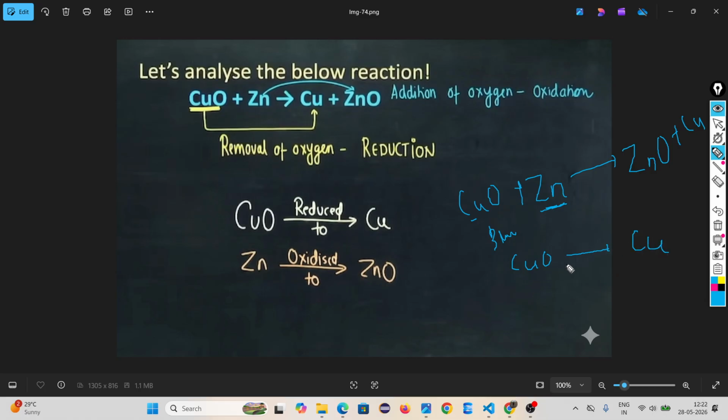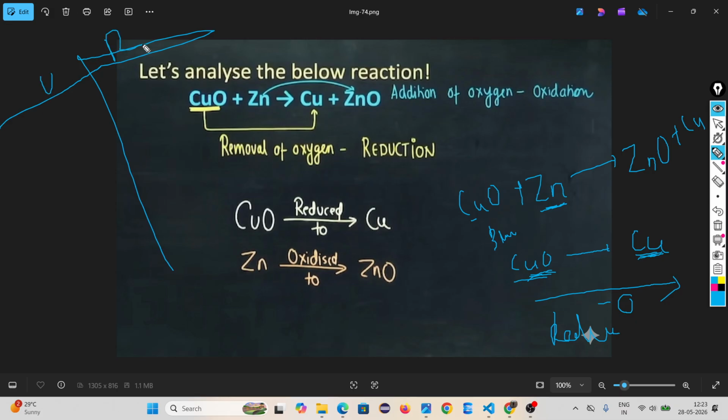Then look here, is removal of oxygen happening or addition of oxygen happening? From copper oxide to copper, in left hand side copper oxide is there, but in right hand side copper. How did copper become? Because of subtraction of oxygen. You remove oxygen, removal of oxygen means reduction. Reduction. Look, two things I am writing here.